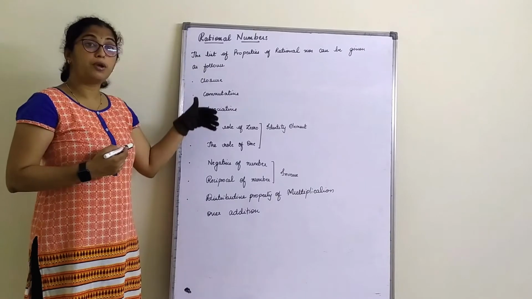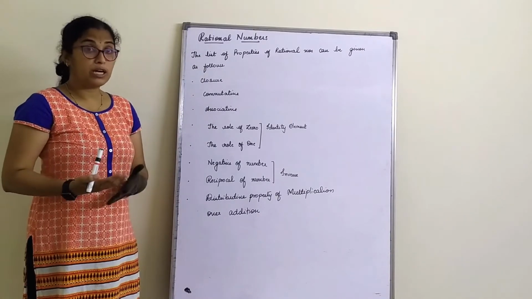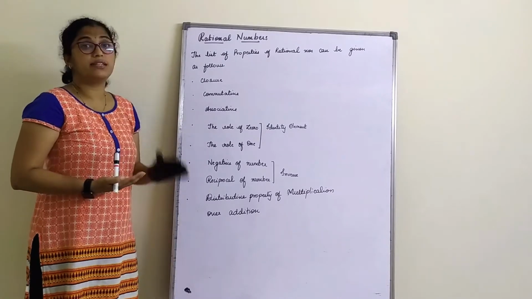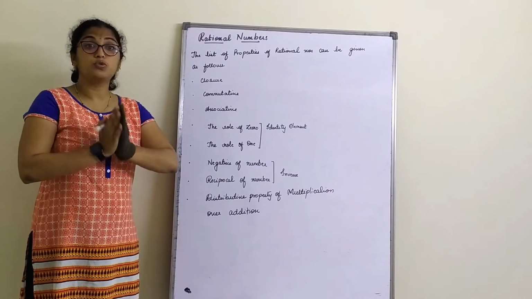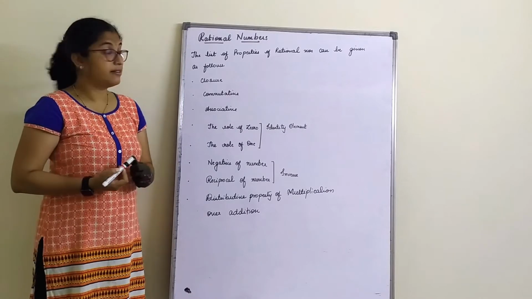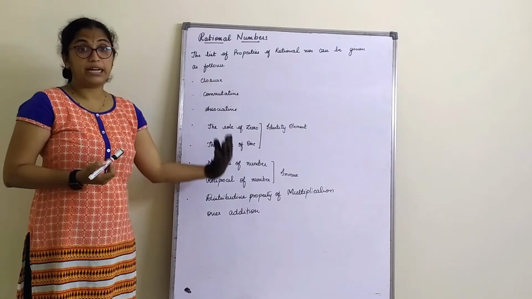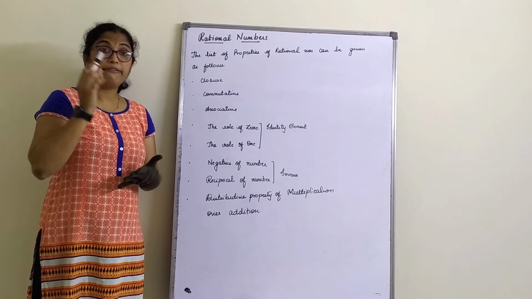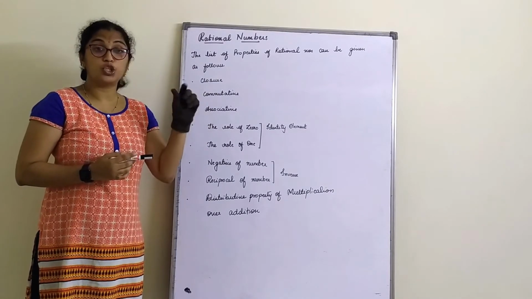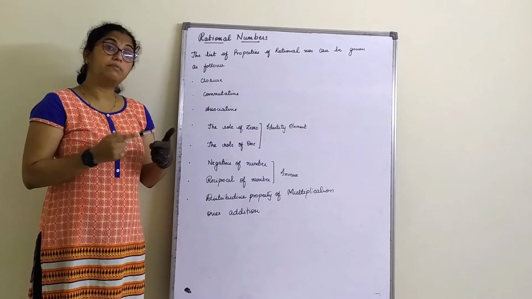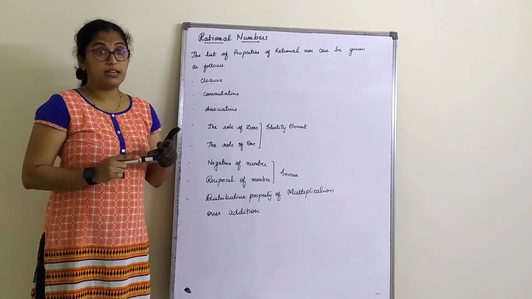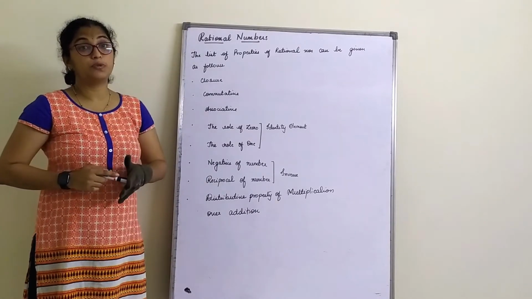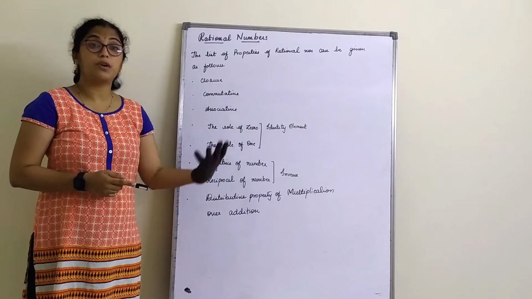We will try out the properties one by one. So now I will not be repeating it again and again. Whatever is written on the board, you are supposed to write that in your writing material, right? So first, what I have written about the definitions. At the end of the video, I will also give the definitions of natural numbers, whole numbers, integers and rational numbers. As and when I write it on the board, you are supposed to make a note of it by just pausing the video there.